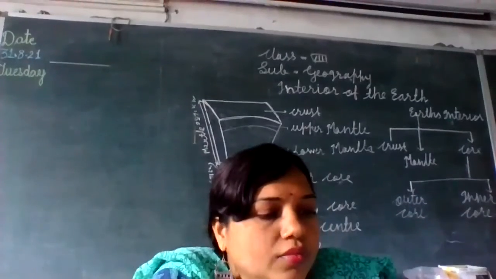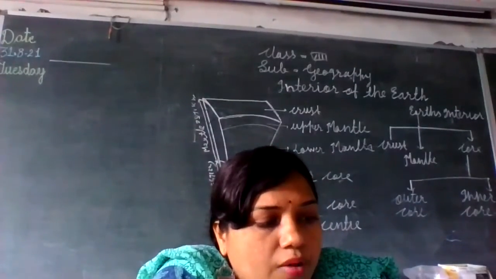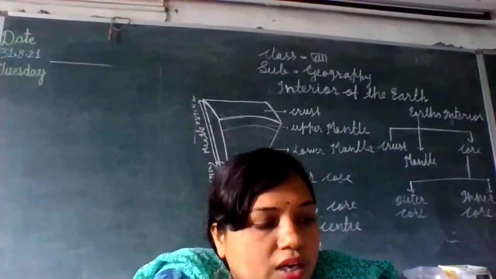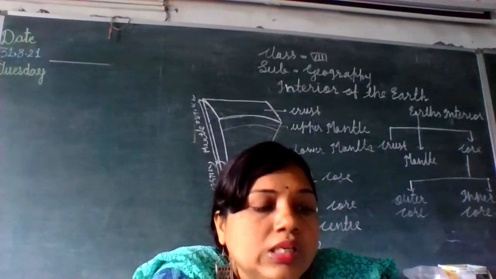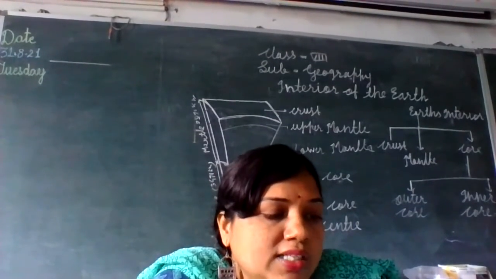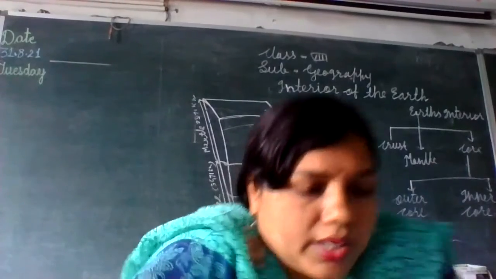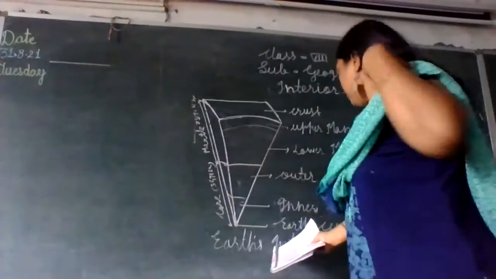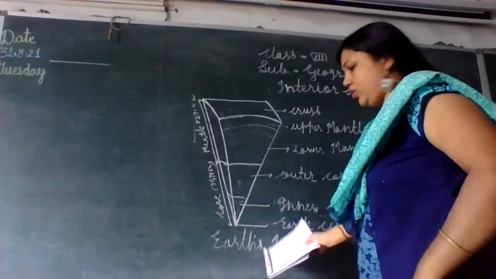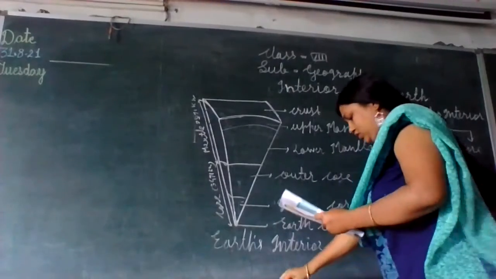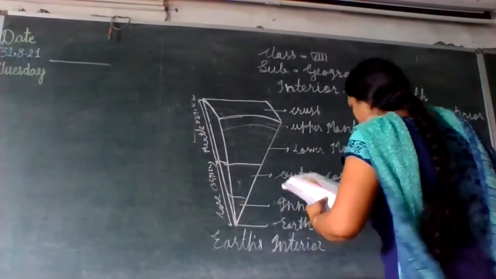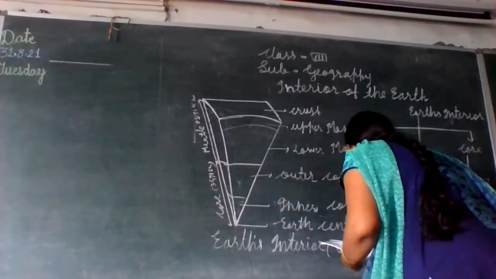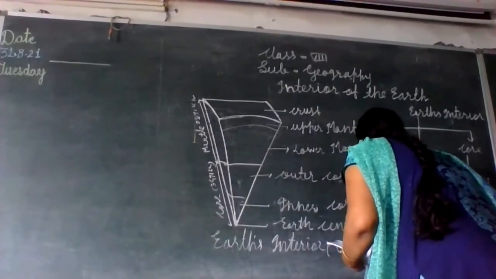Let us start. Inner core extends from around 5,150 kilometers to the depth of around 6,371 kilometers. See this. And see here, its depth is 6,370.